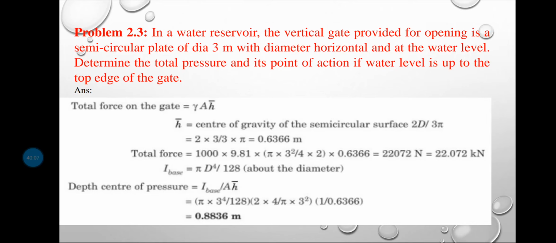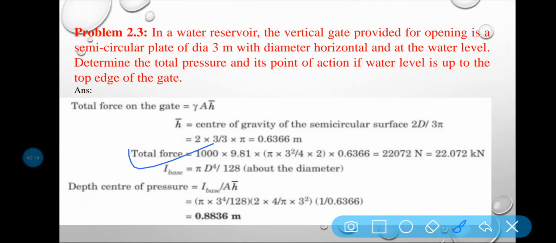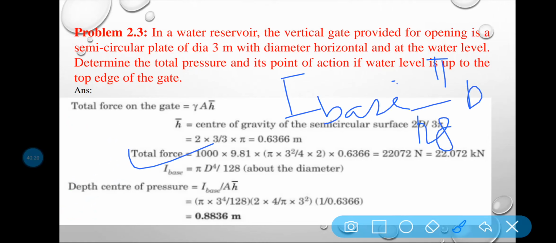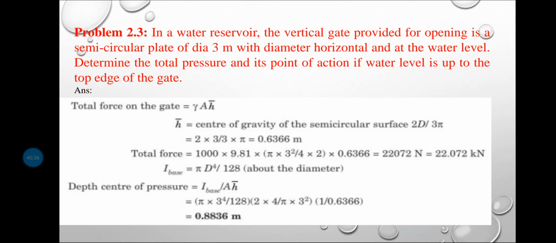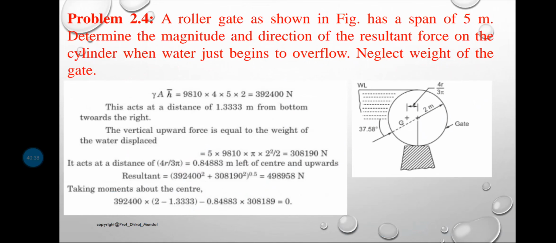Similarly, in case of a semicircle, the moment of inertia with respect to the base is pi by 128 d to the power 4. Remember. So the depth of the center of pressure is I base by A h bar. So ultimately 0.88 meter is the answer. This is all about the answer.